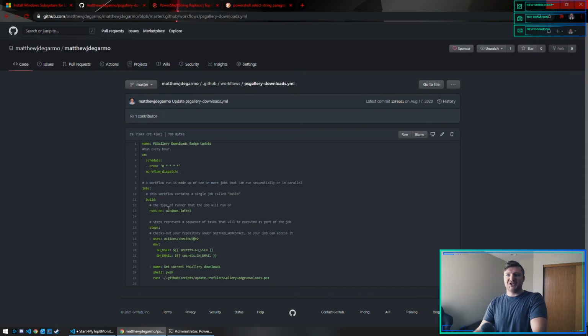So in this action, I'm saying, check out this repository. Run this on Windows. I can change this, it doesn't matter. And then I'm saying run a PowerShell command, which is this. And this is a local reference to the cloned repository in the Docker container.